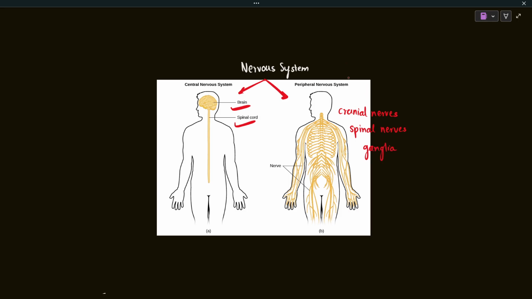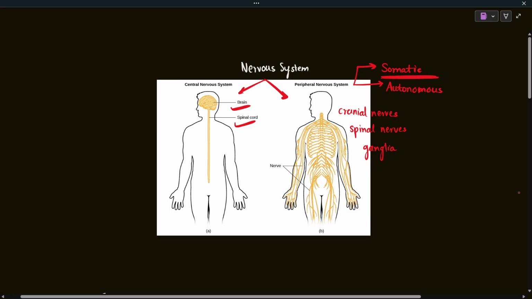The peripheral nervous system is again divided into two parts, depending upon how they act: the somatic nervous system and the autonomic nervous system. The somatic nervous system controls all of our voluntary actions, like when the brain gives out a signal to a skeletal muscle and you start walking. All voluntary actions are carried out by the somatic nervous system, while the autonomic nervous system carries out all of the involuntary functions.